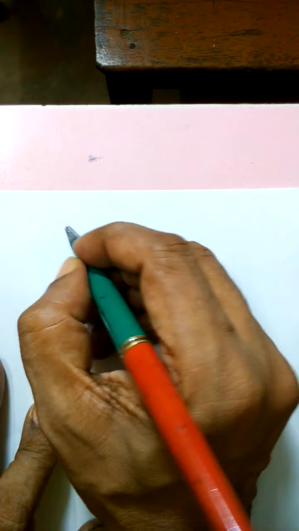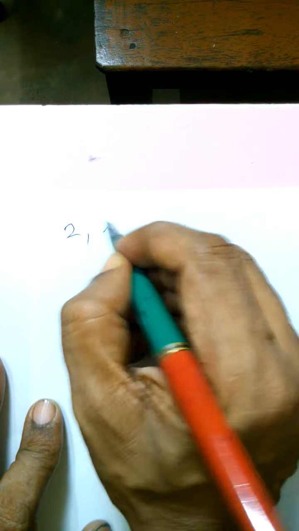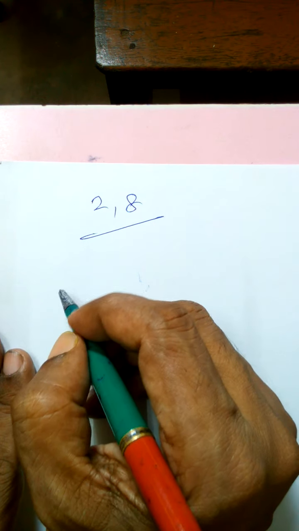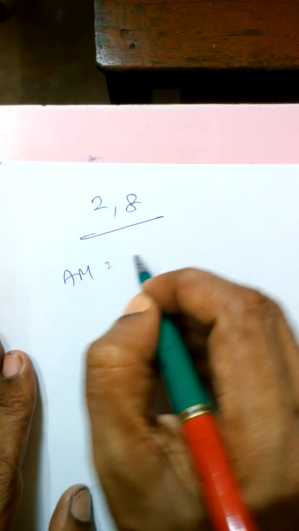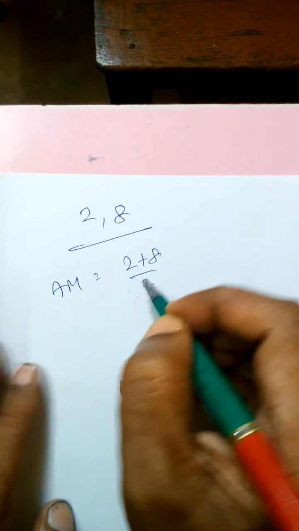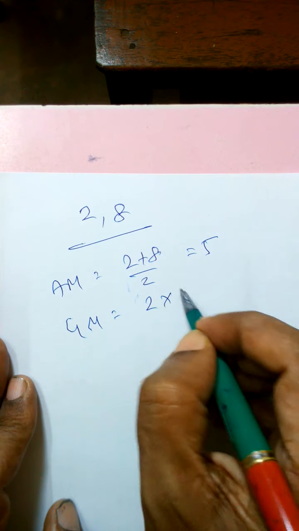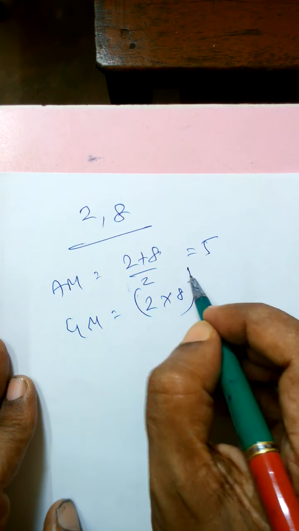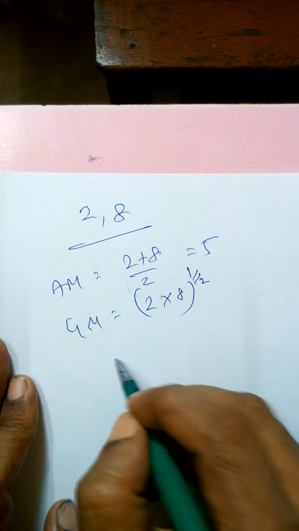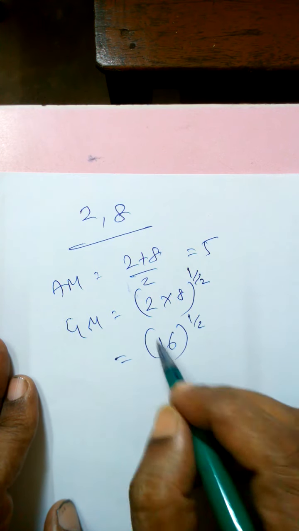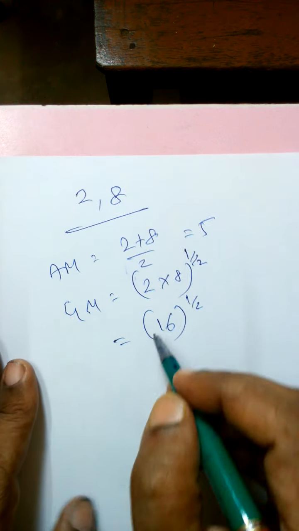Like I am telling, 2 and 8. Find the AM, GM and HM, and I will show the result. AM will be 2 plus 8 by 2 because two values are there, 5. GM will be 2 into 8 to the power 1 by 2, 16 to the power half, or we can take the square root because to the power half is square root.